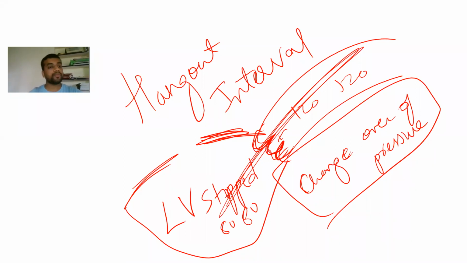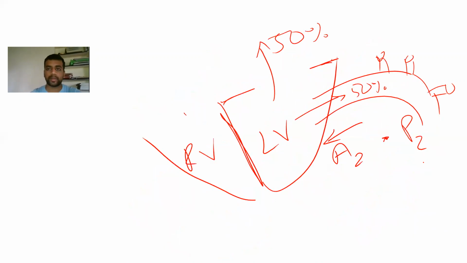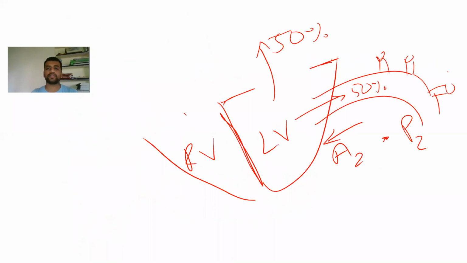Okay, in case of pulmonary hypertension, which is going to happen in case of right-sided events, hangout interval will be most important while defining the A2 P2 split in case of acute and chronic pulmonary hypertensions. Okay, what happens in case of acute pulmonary hypertension, I will tell you. So in case of acute pulmonary hypertension, aortic side at least nothing is going to happen. In case of pulmonary side, that is on the right ventricular side, see, for example, what happens is, there is a thrombus which is going to sit now.